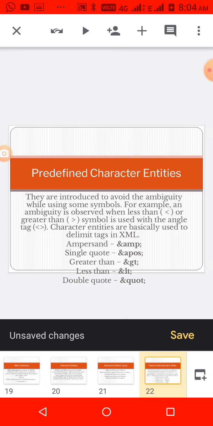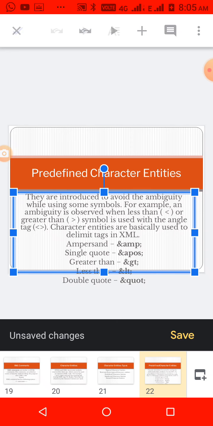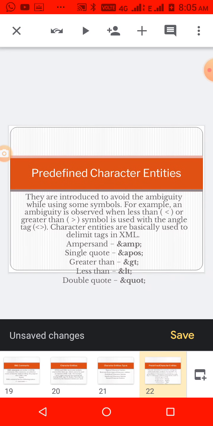Predefined character entities. Suppose inside your text you want to specify the greater than symbol or less than symbol, you can't write it directly. Otherwise it will consider it as predefined syntax. So what you have to write is, for the ampersand symbol or greater than symbol, greater than means &gt; and less than means &lt;. You have to write like this, then only it will consider it as user text.